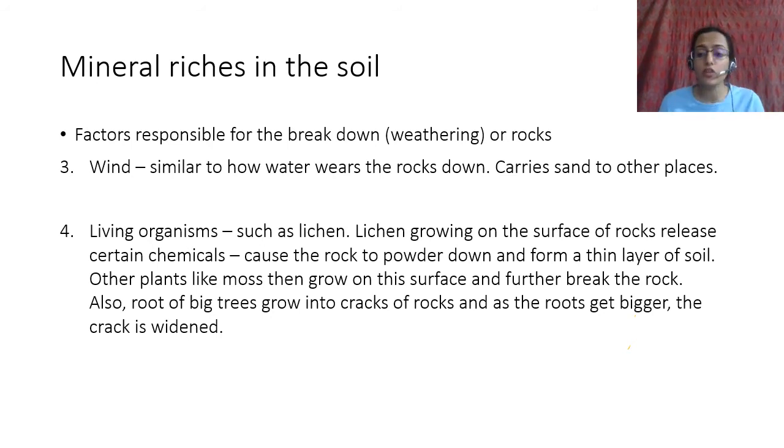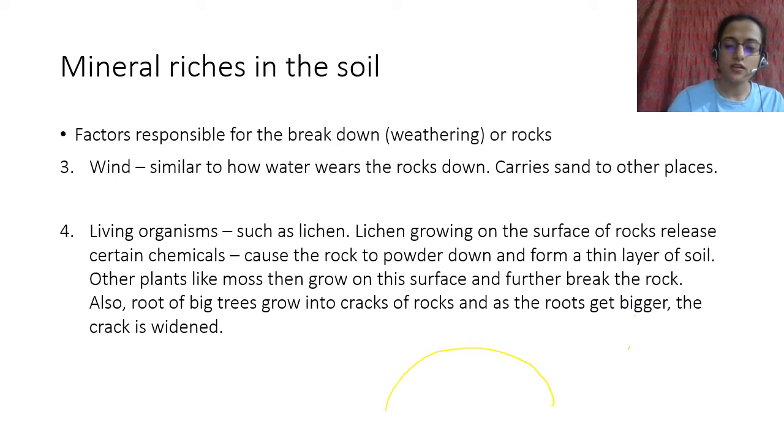Then you also have living organisms. Lichen. We talked about lichen as being bioindicators, especially of sulfur pollution. So lichen growing on the surface of the rocks, they release certain chemical compounds which react with the minerals in the rocks. These chemicals react with minerals and they cause that rock to powder down, and they form a thin layer of soil. Okay, so there is this.